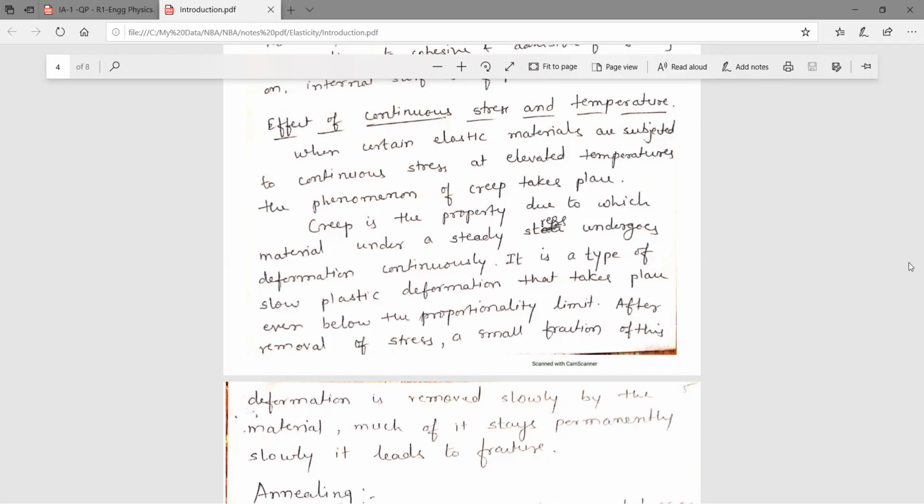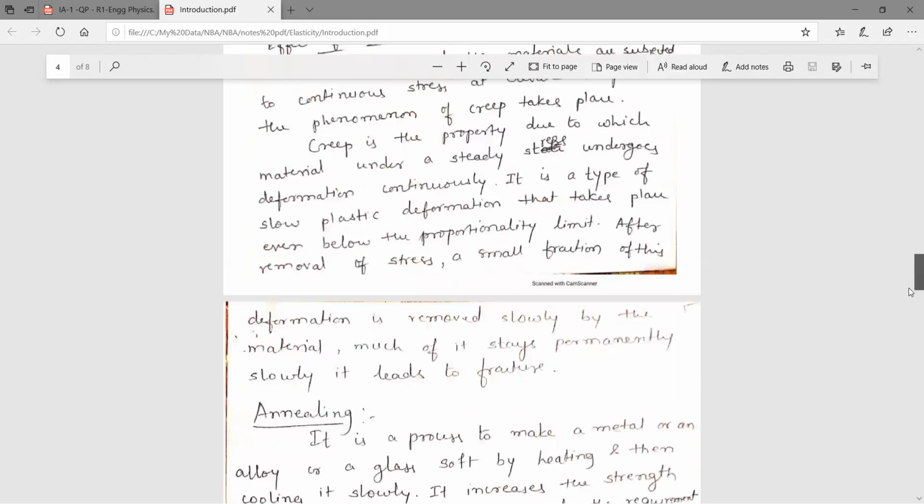Creep is the property due to which a material under a steady stress undergoes deformation continuously. It is a type of slow plastic deformation. Means after applying the force, it will go into that state, and if you remove the force, it will not come to its original one. That is nothing but the plastic deformation taking place.